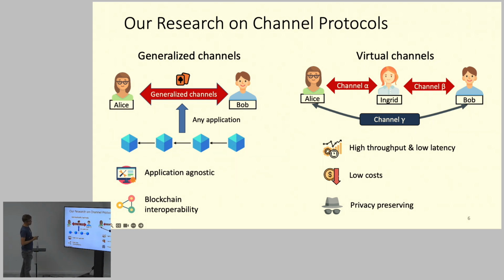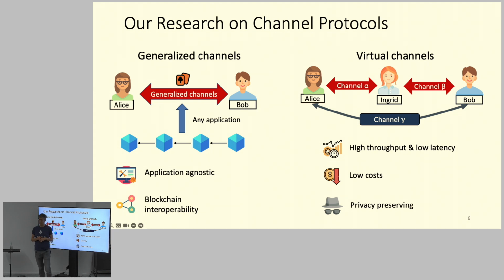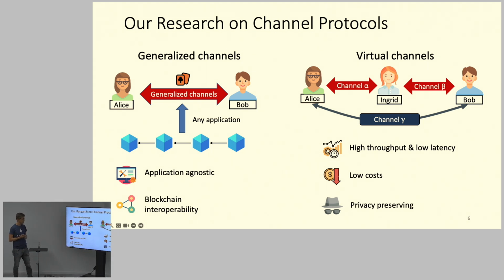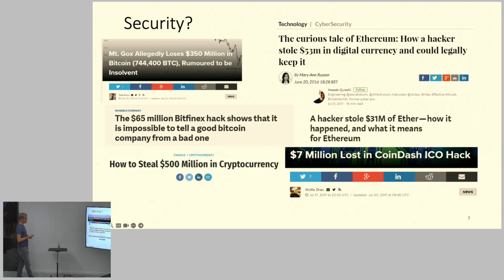And which is nice, but nobody has really explored yet, is that it gives you some privacy. Because Ingrid doesn't know what kind of transactions are routed between Alice and Bob. She knows only that they communicate, or that they maybe play some game with each other, or do some transfers, but she doesn't know in which order they execute things like this. So these are essentially the advantages of this approach.